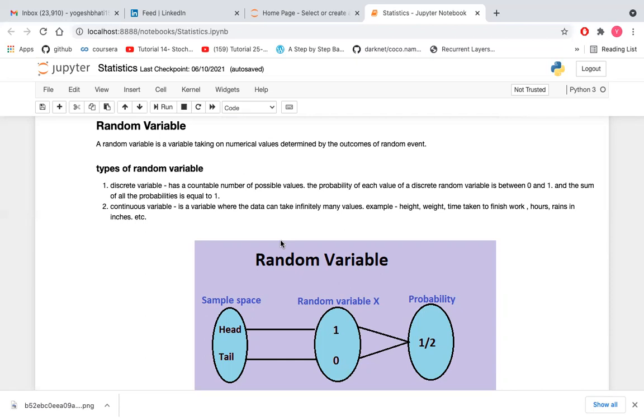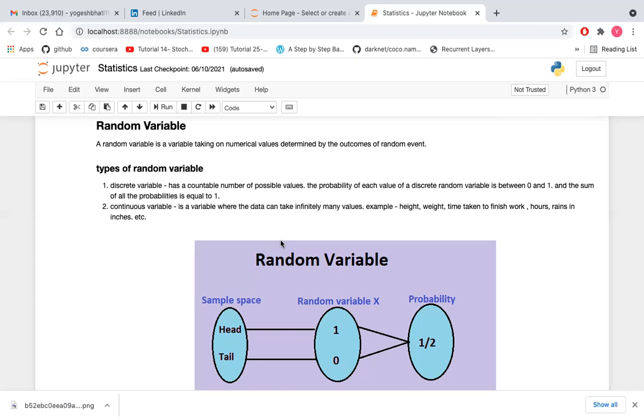That comes under a continuous variable. Based on that, we can find the probability distribution. For the discrete variable, the probability mass function, PMF, is used, and for the continuous variable, the probability density function, PDF, is used.